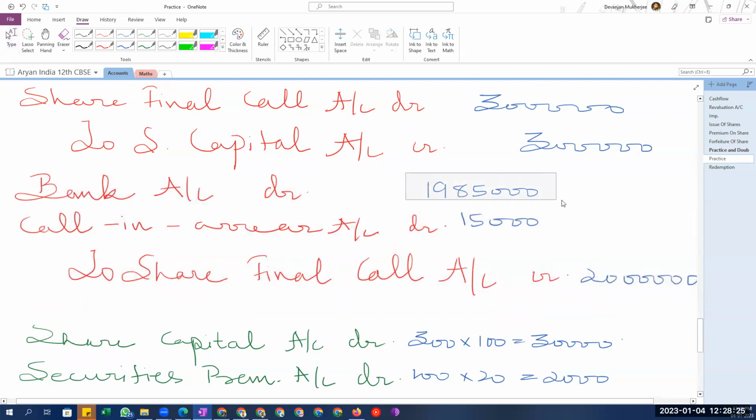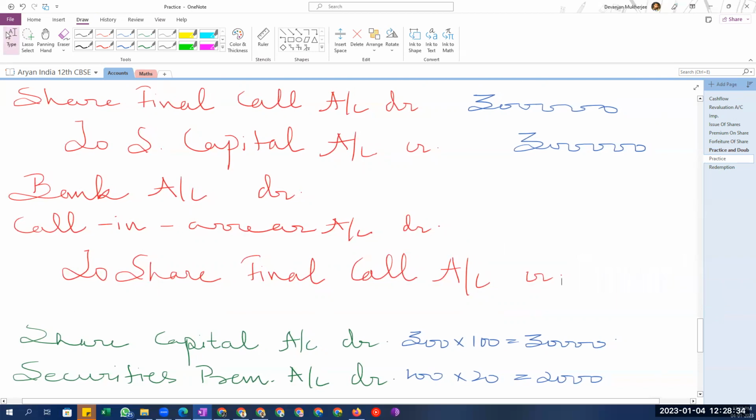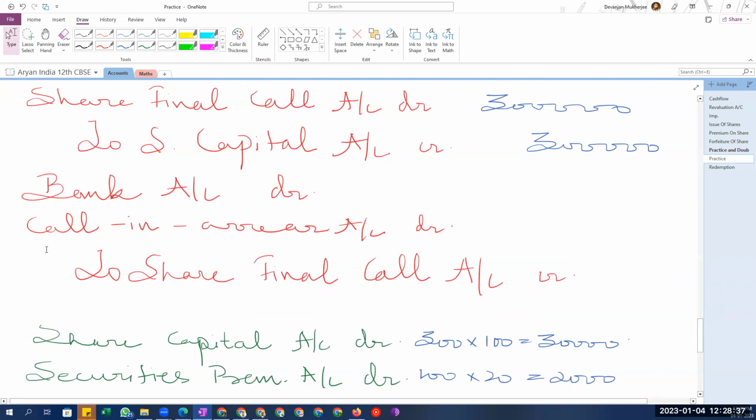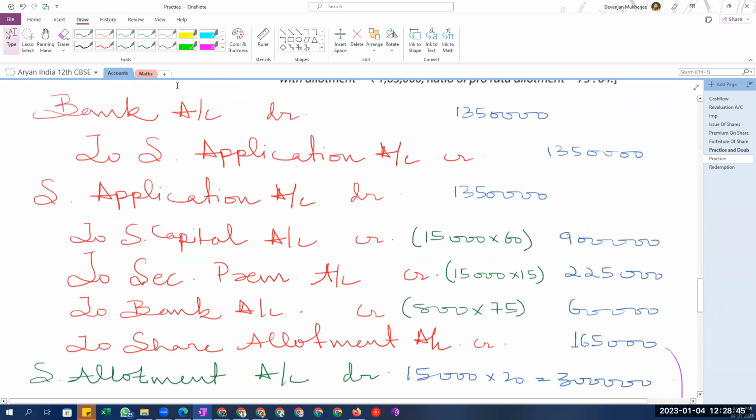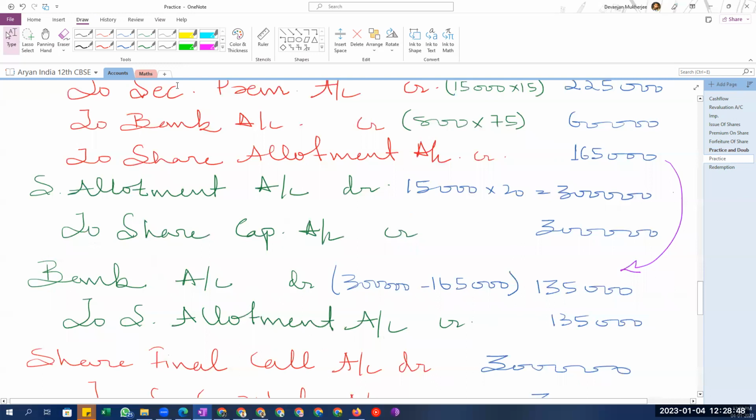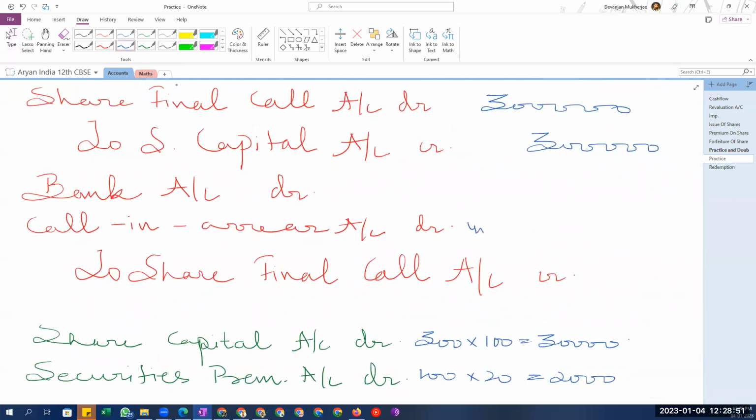Before we do bank, you'll have to do the call in arrear, right? Call in arrear will be with the bank, no? When you receive the money, you will realize that somebody is not paying, and there you will have the call in arrear. So how much will be the call in arrear? It will be 400 into 20, which is 8,000. And how much will you receive in the bank? 2,92,000.